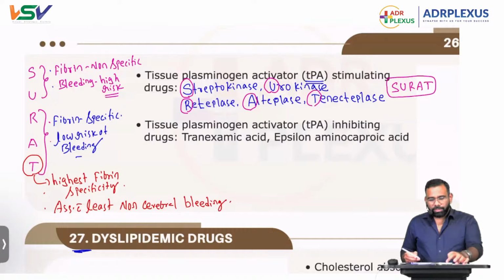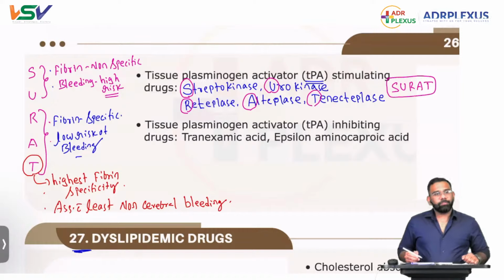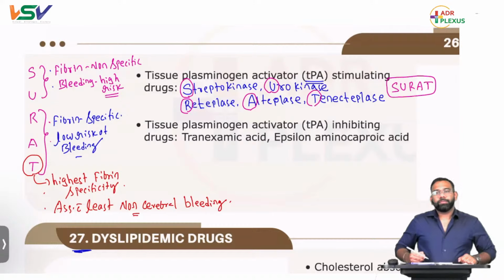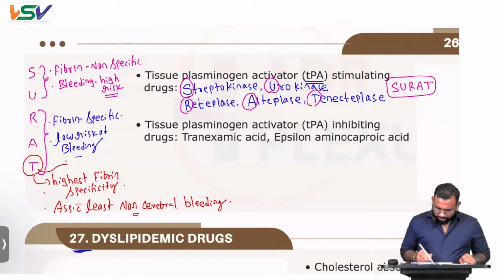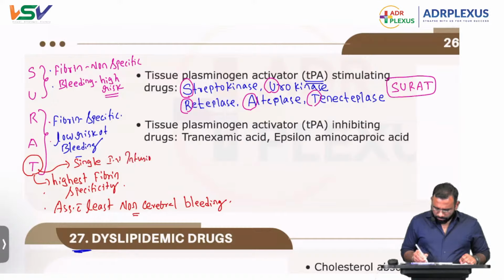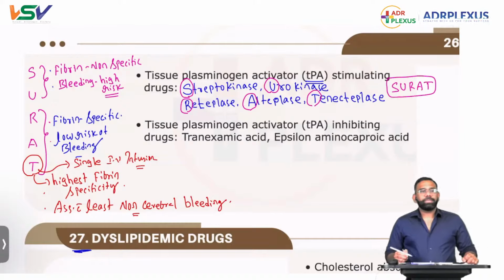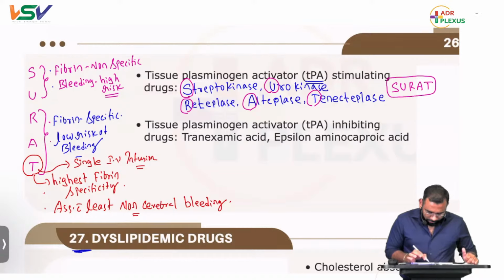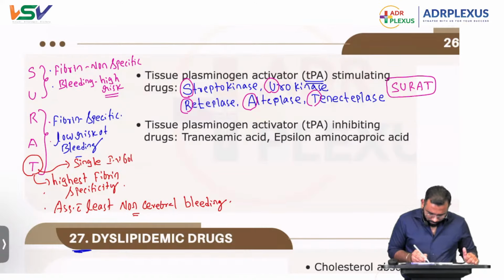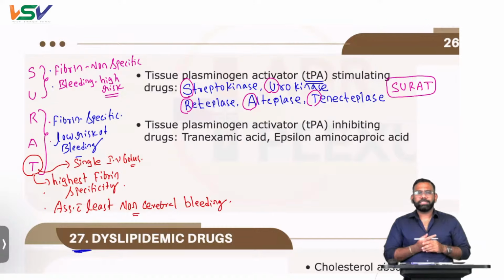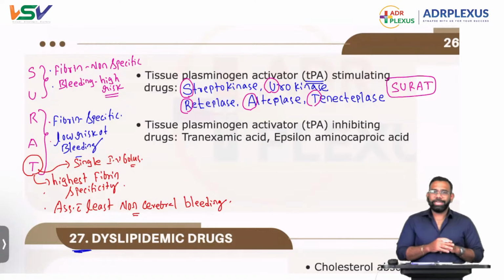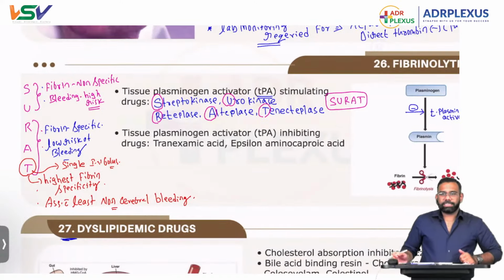And there is one more point with tenecteplase: it is given as a single IV bolus, not an infusion. Highest fibrin specificity, least non-cerebral hemorrhage, single IV bolus. These are the three peculiar points related to tenecteplase. That's all about these drugs.